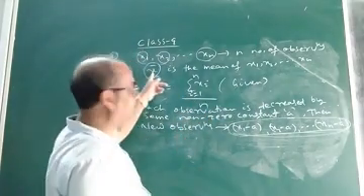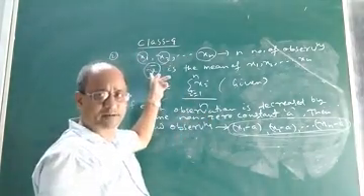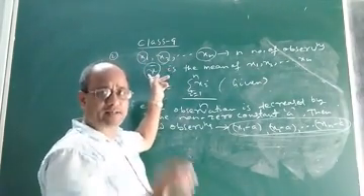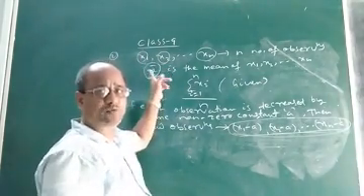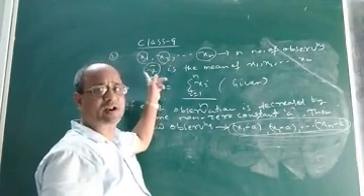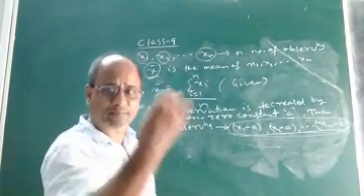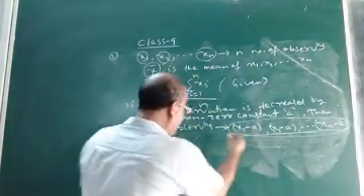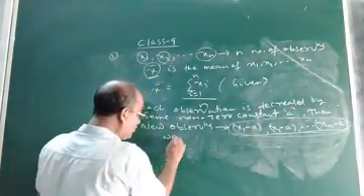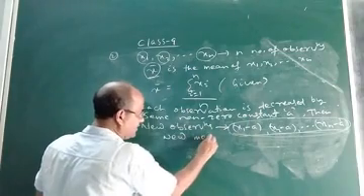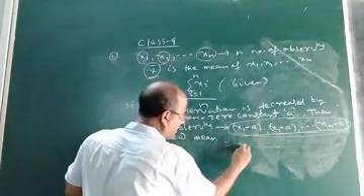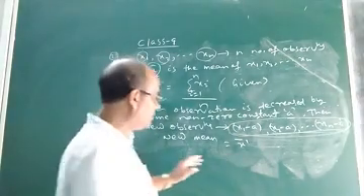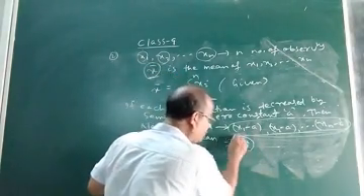That means from the actual mean x bar, the same non-zero constant a will be subtracted to get the new mean. Let us denote the new mean as x dash bar. So what we want to prove?